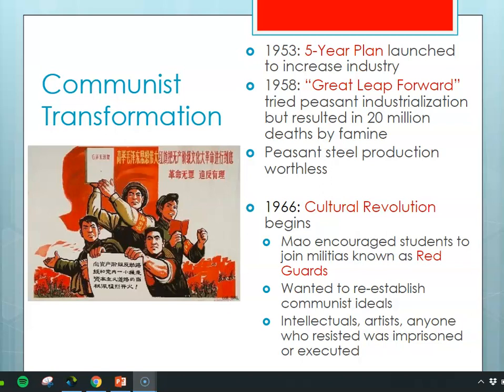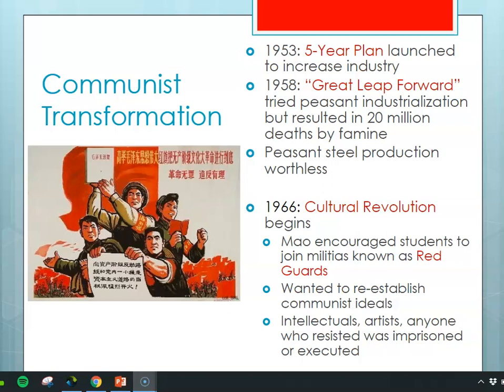And while the peasants were busy trying to become industrial workers, they were neglecting their farming. And so sadly, about 20 million people die from a famine that's created by this Great Leap Forward. A very great disruption in Chinese society that just led to millions and millions of deaths.